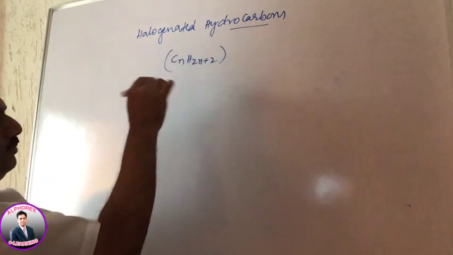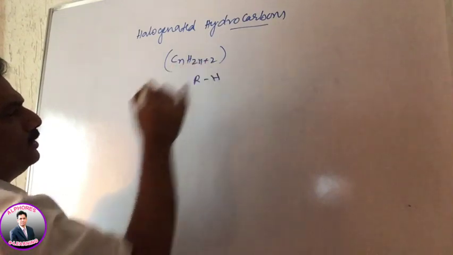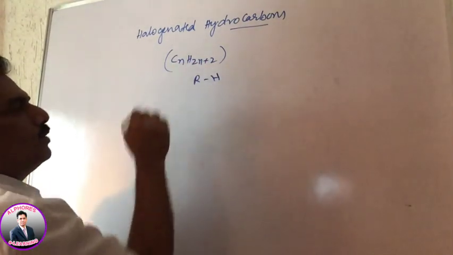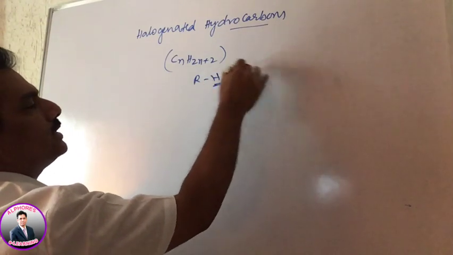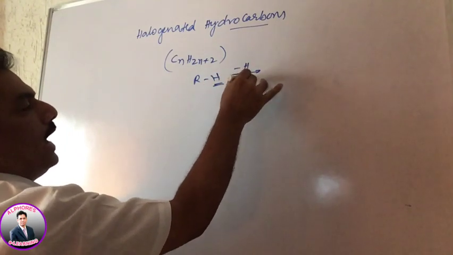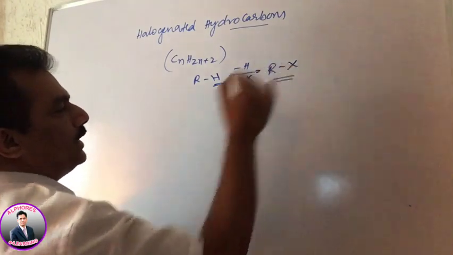This is alkane. Simply we can represent it as RH. Is it not? Now in this hydrocarbon, if one of the hydrogens is replaced by halogen, then they give halogen-substituted compounds.